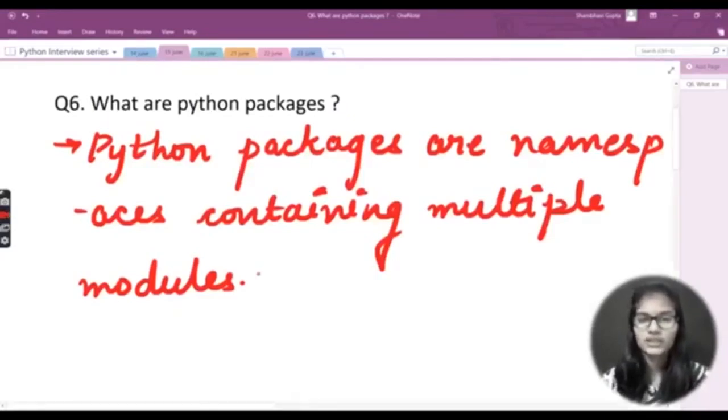Do not forget this definition of packages, because there is a lot of confusion regarding libraries, modules, packages and all those things. So make sure to remember that packages contain multiple modules in them, right? So this is the definition for Python packages. Right, let's move on to the second question for now.